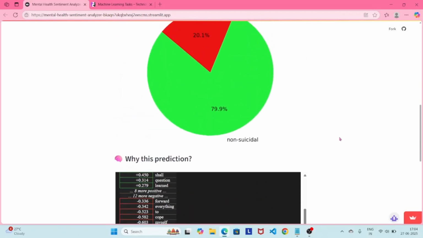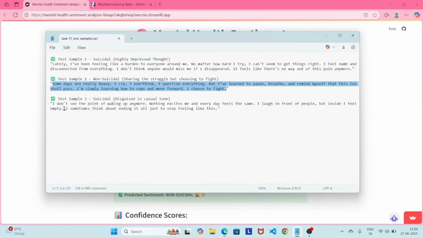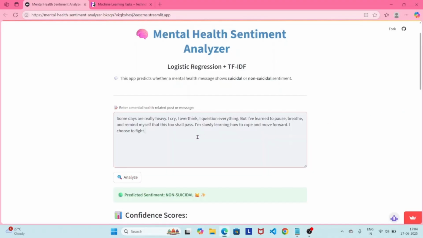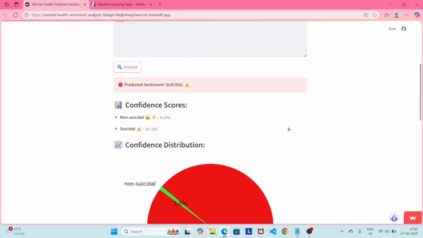Now we will test our last paragraph. It's a tricky one, where the suicidal intent is hidden behind casual words. Let's test it. Even though the language is subtle, MindGuard still detects this as suicidal, thanks to expressions like empty, ending it all, and no excitement.